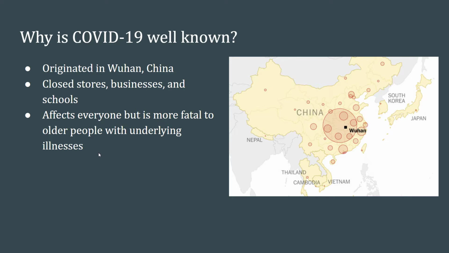Why is COVID well known? COVID originated in Wuhan, China, and spread quickly around the globe since the first case. The disease eventually closed stores, businesses, and schools, and since everyone can be affected by COVID, most scientists in the field of microbiology, molecular biology, cellular biology, biochemistry, and chemistry have been focusing on creating a vaccine in order to reopen our world. And here we have a picture of Wuhan, China, and these are basically all the cases. And you can see that it originates in Wuhan.